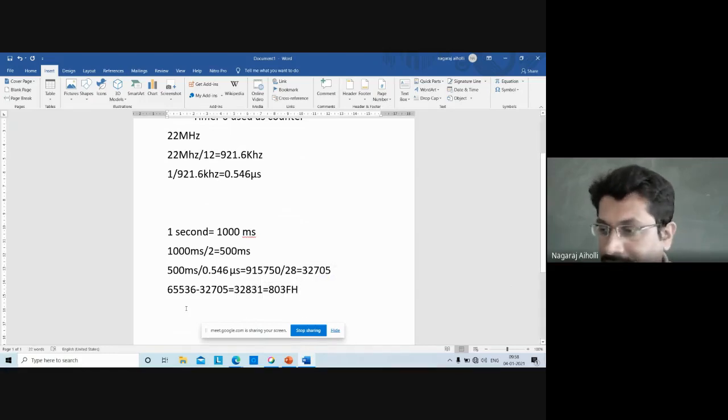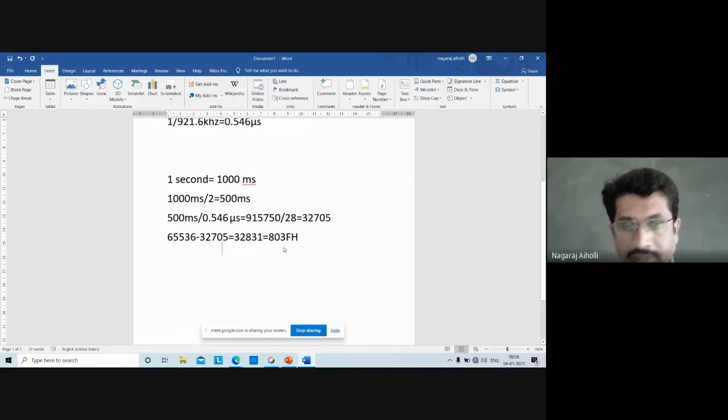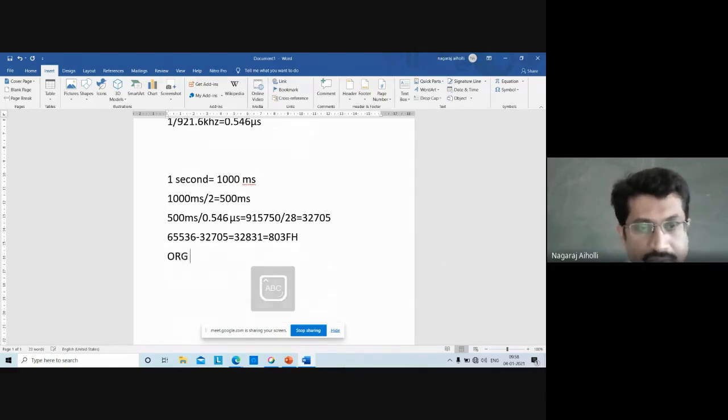With this starting value, now we have to write the program. This calculation part is understood. ORG 0000H.